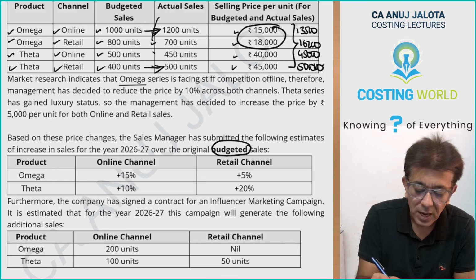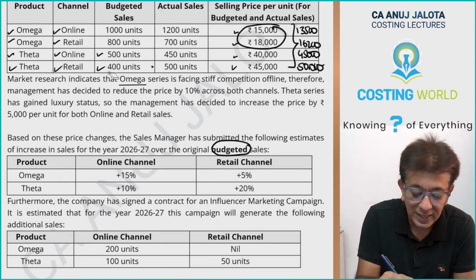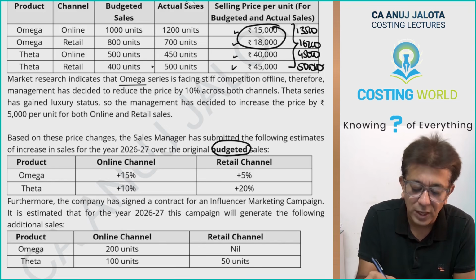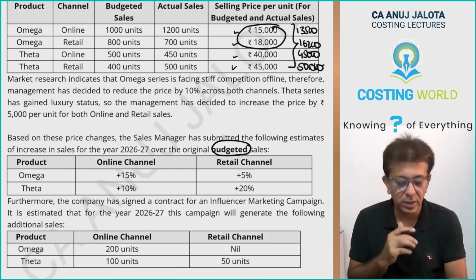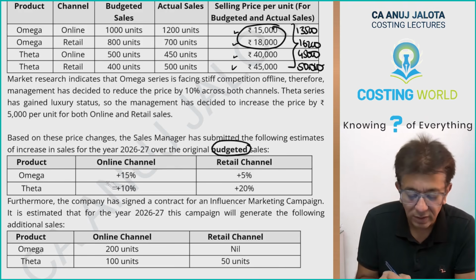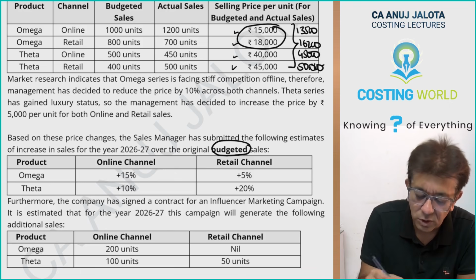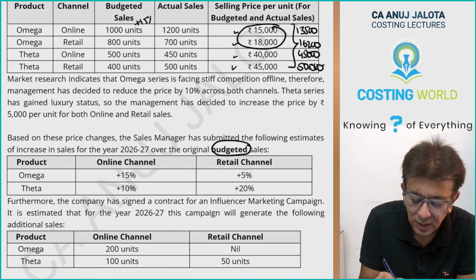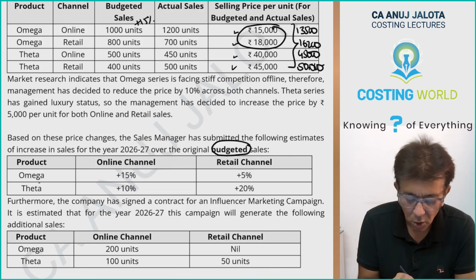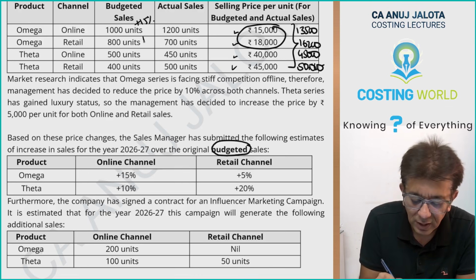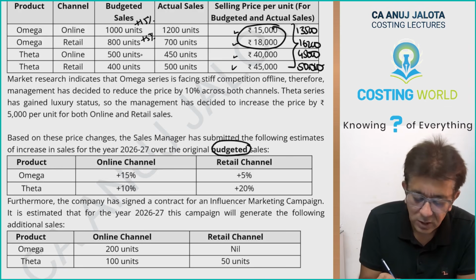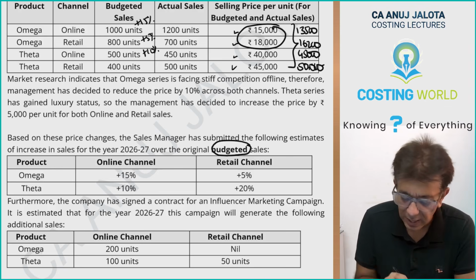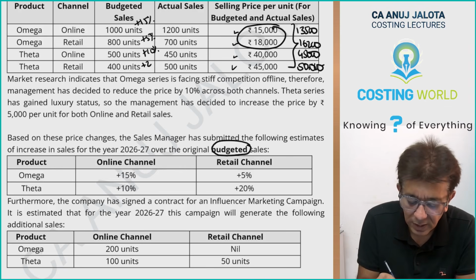I have made it bold. In exams, it will not be bold. I have done it myself, so that I can draw your attention to it. Omega online will increase by 15%. So this was the budgeted. No, this will increase by 15% first. Omega retail will increase by 5%. Theta online will increase by 10%. And Theta retail will be increasing by 20%.